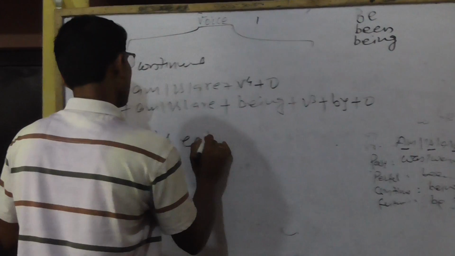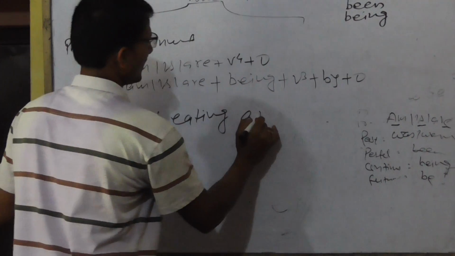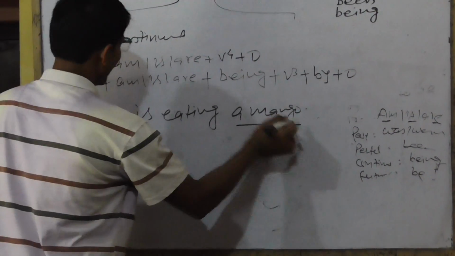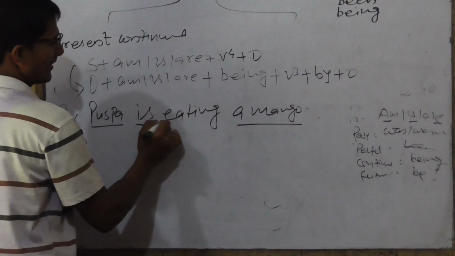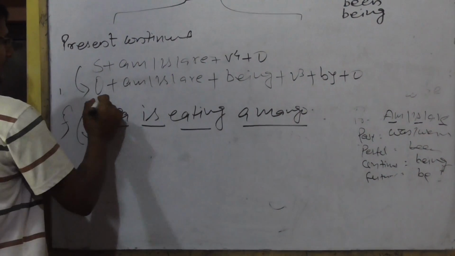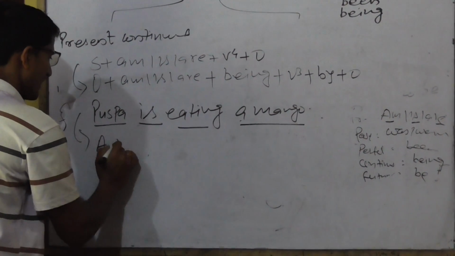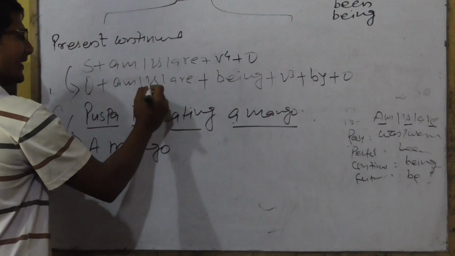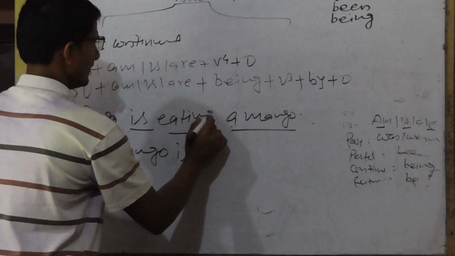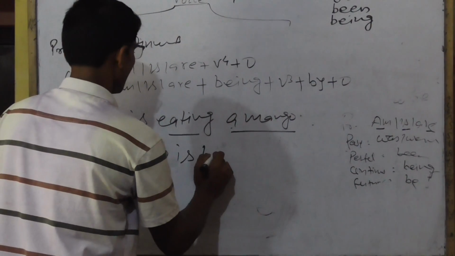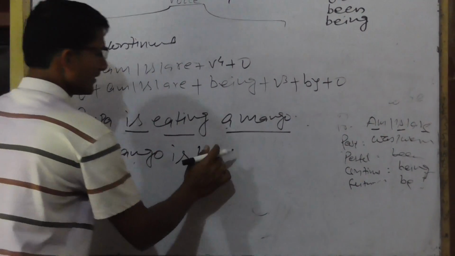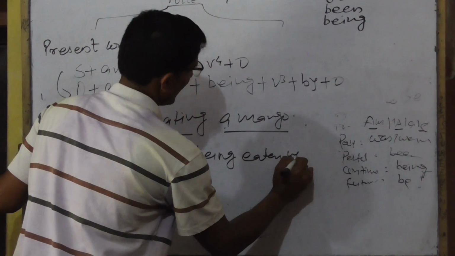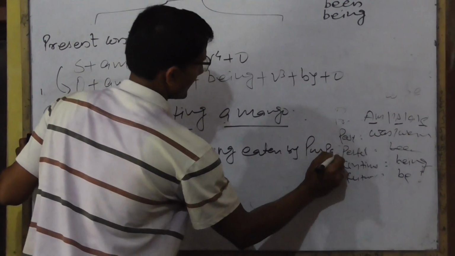Okay, example. Puspa is eating a mango. Okay, this is subject, this is auxiliary verb, this is verb, this is object. What is object? A mango. A mango is being eaten by Puspa.